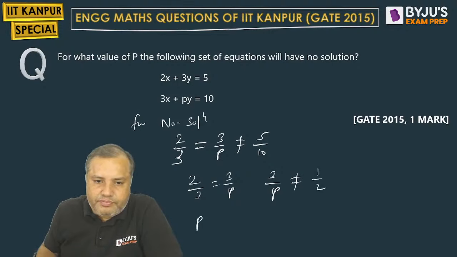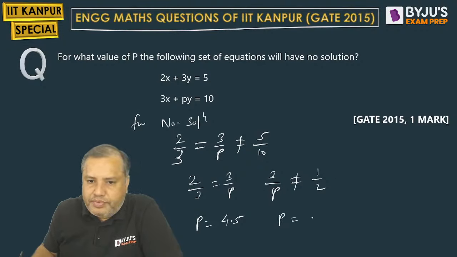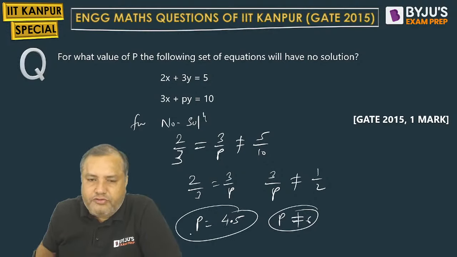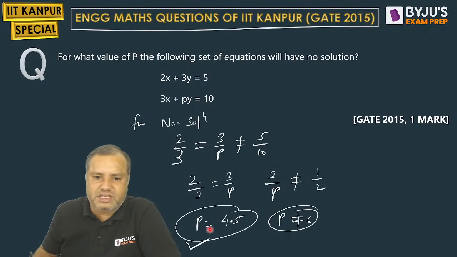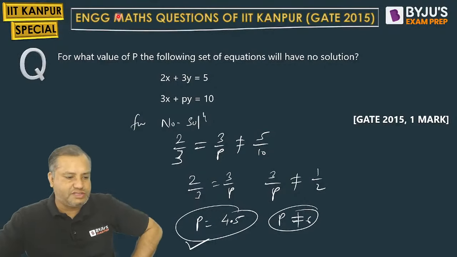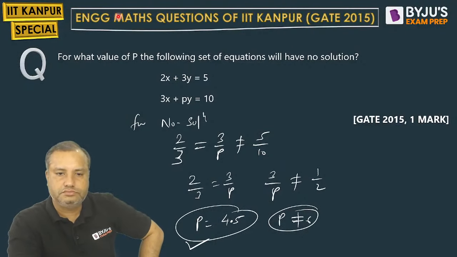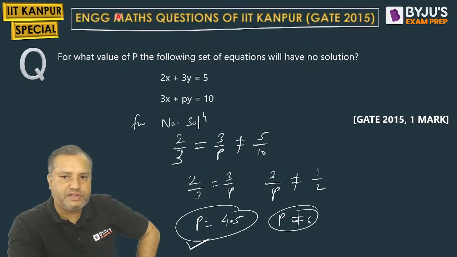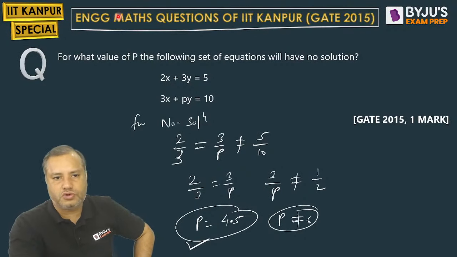So 2P equal to 9, P equal to 4.5, and here P should not be equal to 6. So they are asking for what value of P we will get no solution. So P equal to 4.5. Obviously when P is 4.5, P will not be equal to 6. So 4.5 should be our answer. Yes, Naveen, of course, when the lines are parallel, it corresponds to the no solution condition.